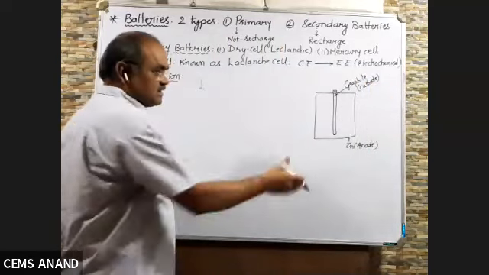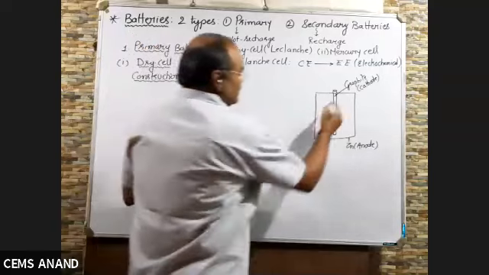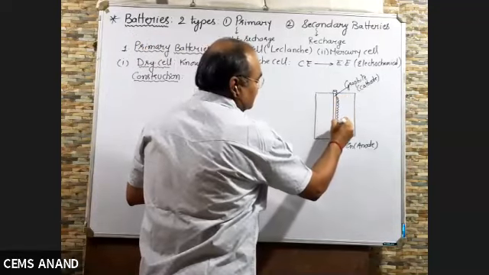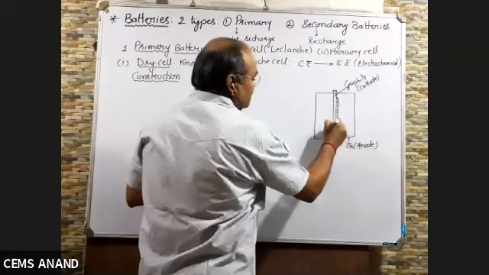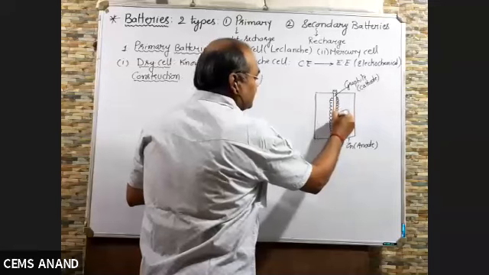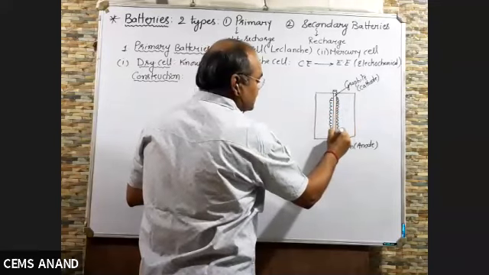You know pencil cell, that is your Leclanche cell. It is being covered with MnO2 powder plus carbon.